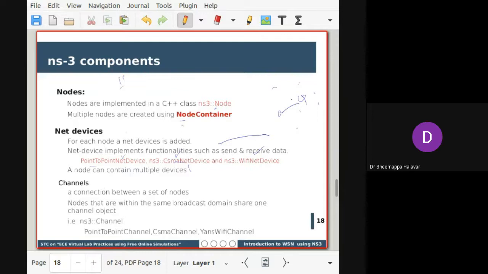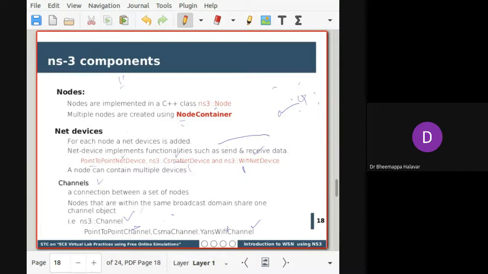I'll be covering next how you write a simple NS3 simulation code. A channel is nothing but the connection. We'll be creating a channel, and the channel will have a set of nodes, the nodes that were created, for which the channel will be deployed. What types of channel can you use? The communication ways are already three types, so you have to call those types of channel. Suppose you have created a node device with Wi-Fi, then you have to call the YansWifiChannel. This is a variable we will use to assign a channel to a particular node.